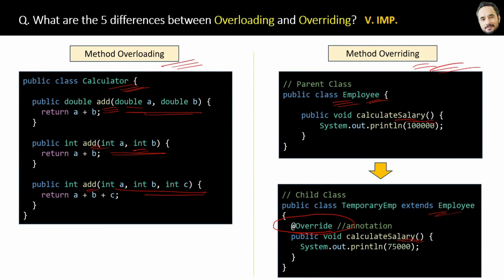Last difference is that constructors of the classes can be overloaded. Multiple constructors can be overloaded, whereas constructors of the base class cannot be overridden in the derived class. And yes, constructors I will explain in upcoming questions separately. That is slightly more advanced, this last difference.